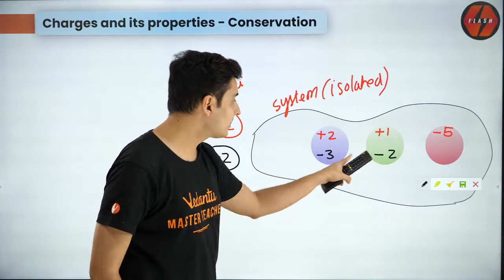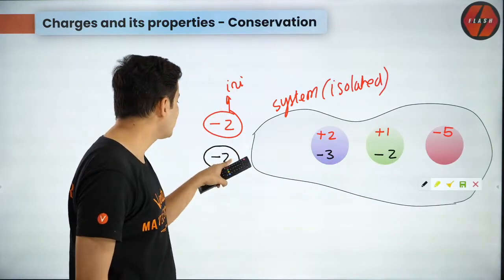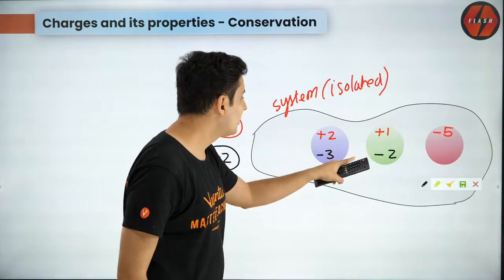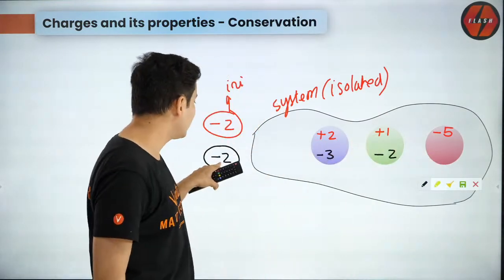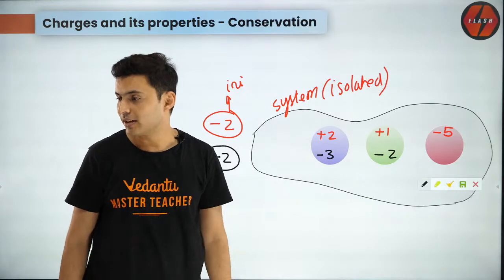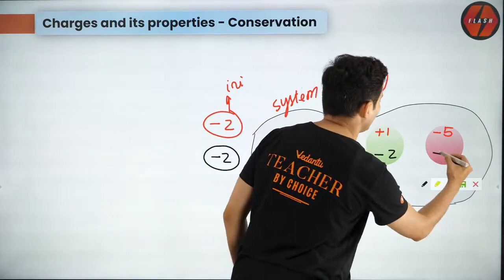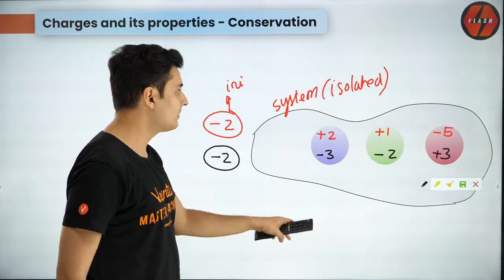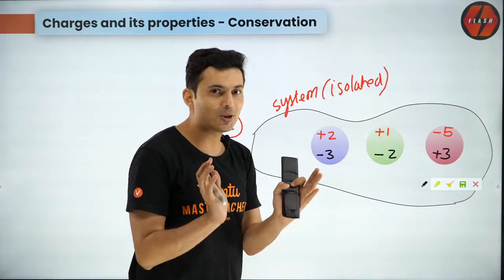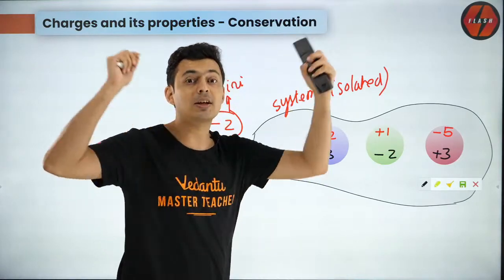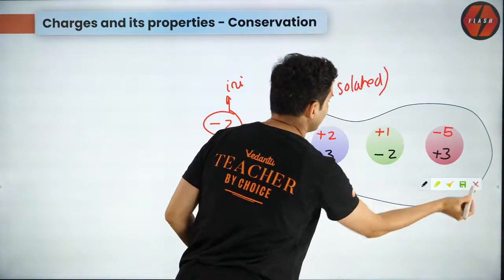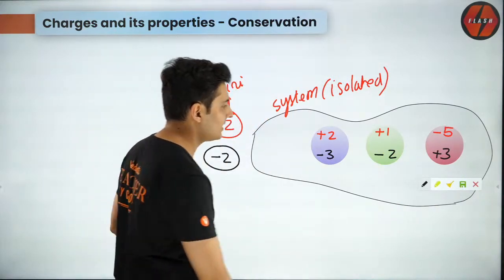Minus 5. Correct? This is minus 5. But the total charge should be minus 2. So if this is minus 5, what charge should be there here so that it will become minus 2, guys? Very good. Plus 3, all of you have already answered it. Excellent. So this is nothing but charge conservation. Net charge in an isolated system, where the charges cannot move out nor can they enter in, is always constant. So that's the charge conservation property.